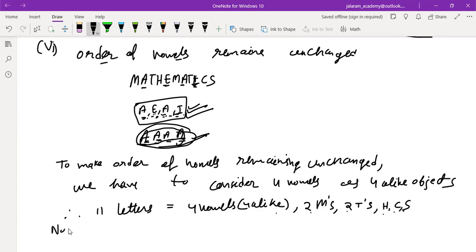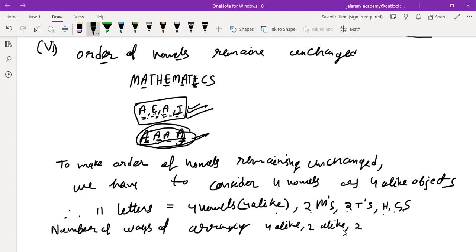So number of ways of arranging four alike, two alike, two alike, three different objects, letters are the same thing in this question.